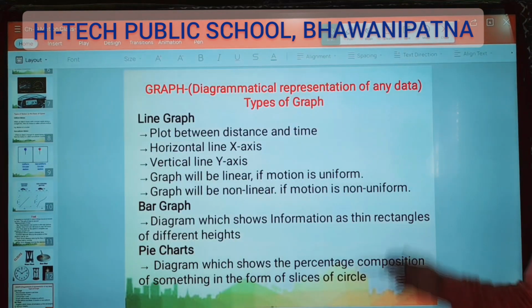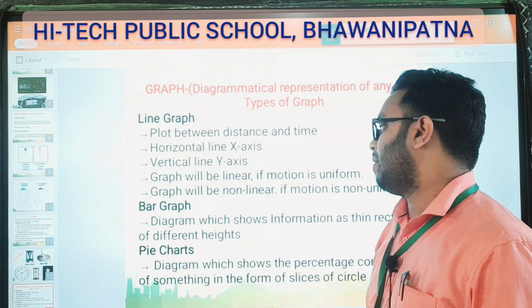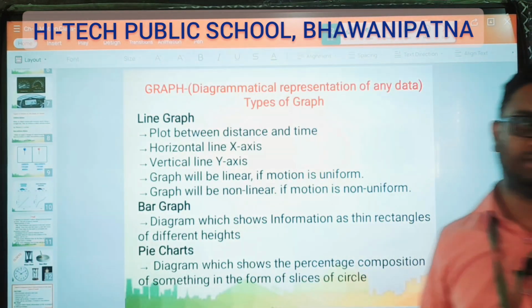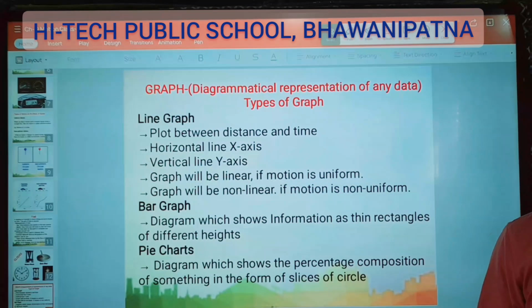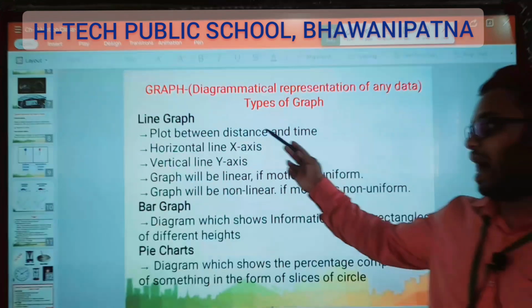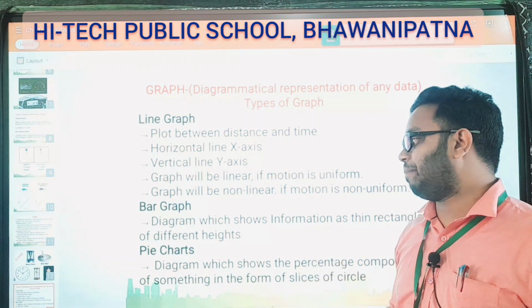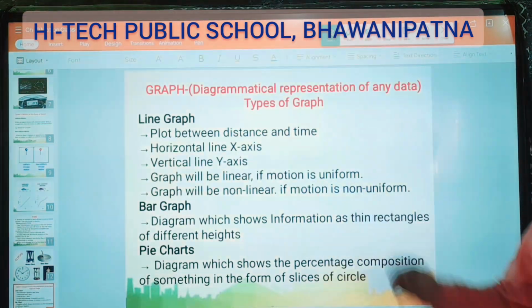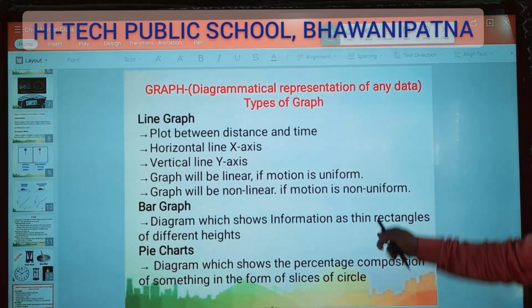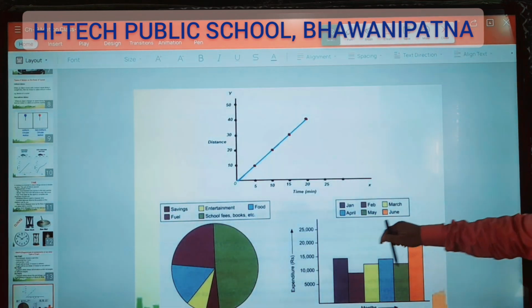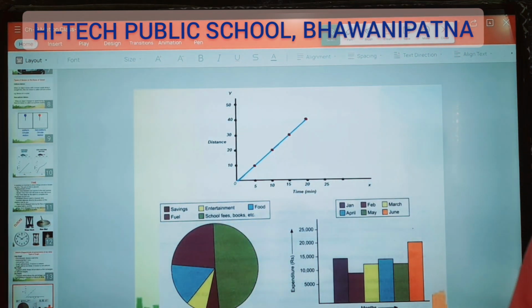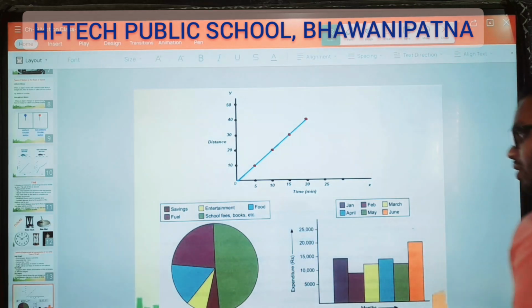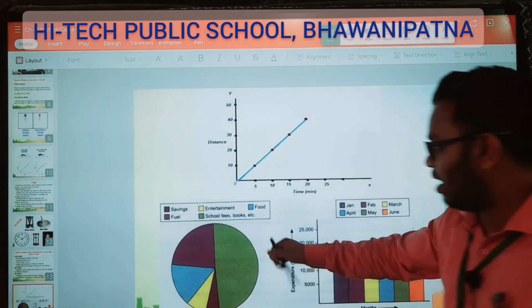Next you see graphs. Graphs we have three types: line graph, bar graph, and pie charts. In the book how many types are given? 3. Bar graph, line graph, pie charts. So what is a line graph? In the picture here, this one is a line graph. We are making a line here. And this one is a pie chart.